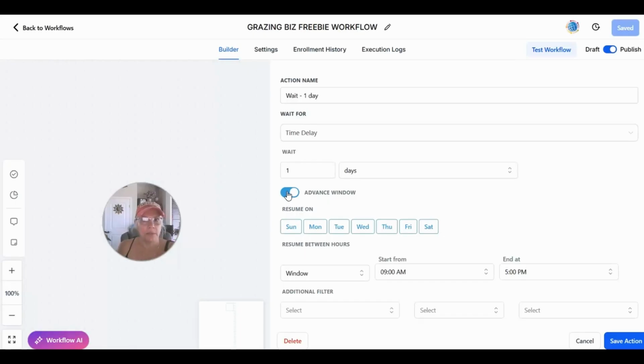It's a challenge because you don't want to set it instantly at the very beginning of your workflow, because you want them to get what they signed up for the minute they signed up. And if they're like me, they might have signed up at 3 in the morning and they want the info right away, so they go to their email and get it. In this case, I could just say, don't send anything out text-wise until the morning, which is fine. I think I'd be all right with that as long as the email is going out and it doesn't end up in spam or promotions. We know how that goes.